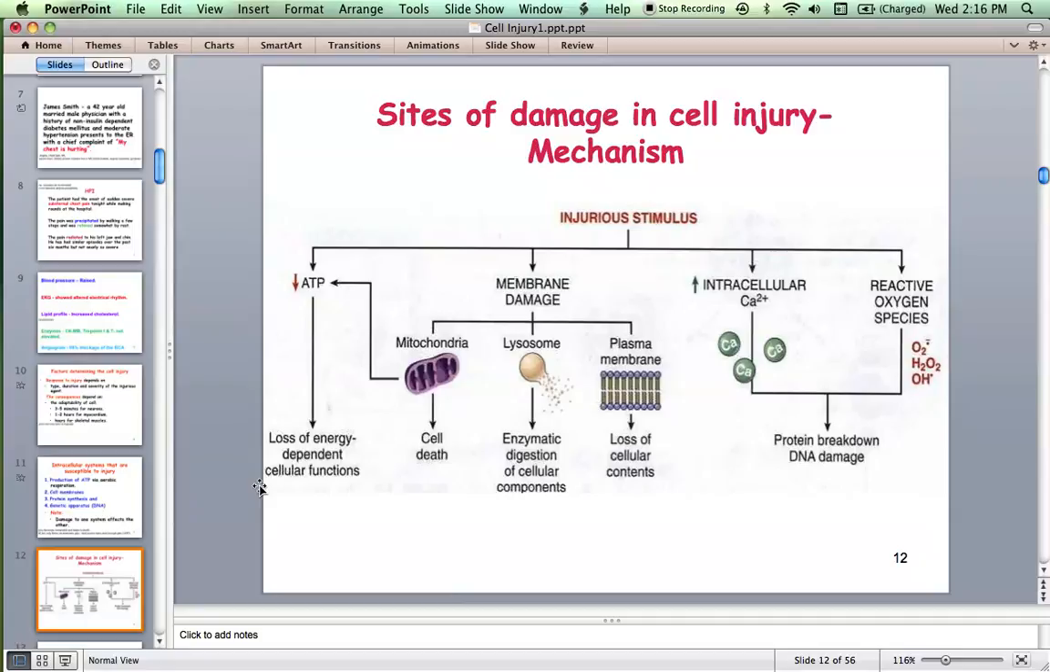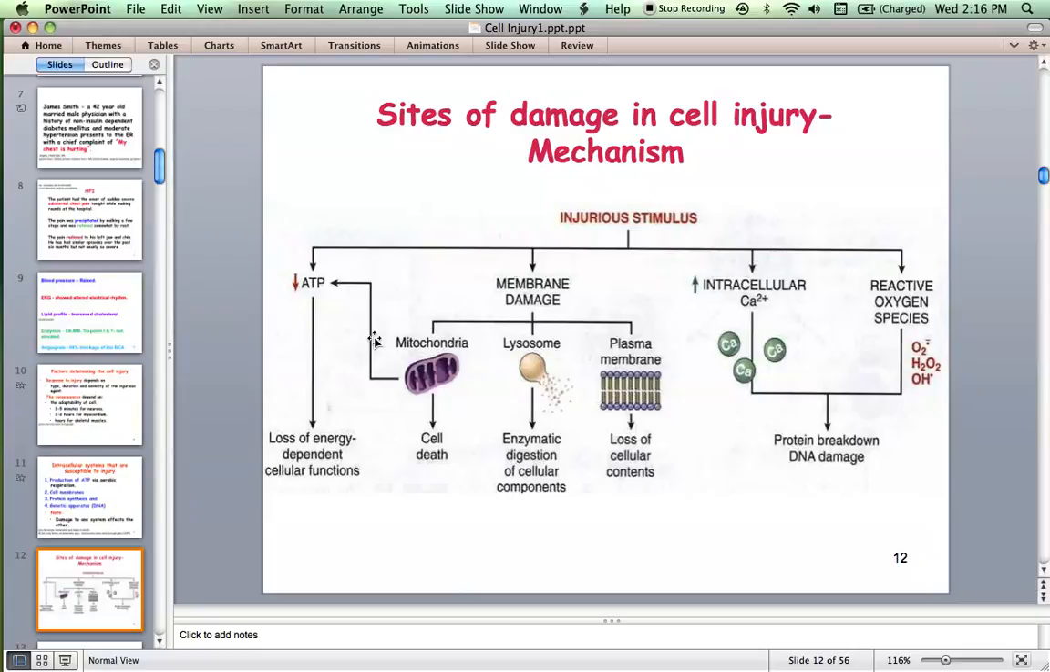And some injurious stimulus can actually cause direct damage to membrane. For example, some toxins can cause damage to membranes. And membrane can be 2 types: the cell membrane or the lysosomal membrane or mitochondrial membrane. So membrane of the organelles or the membrane of the cell as a whole.